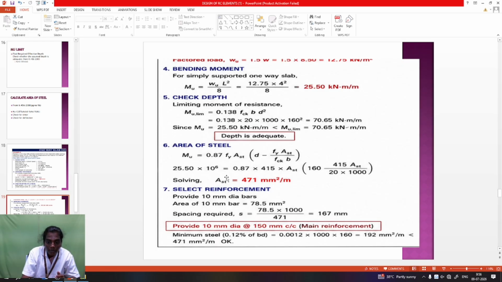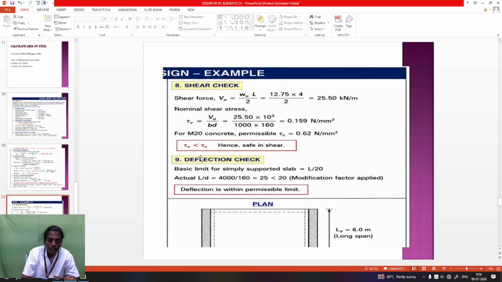So the maximum overall area is 471, and the minimum area is also 192. It is checking that AST is less than capital AST. It is safe, so it is a slab design. After that, the design is over.